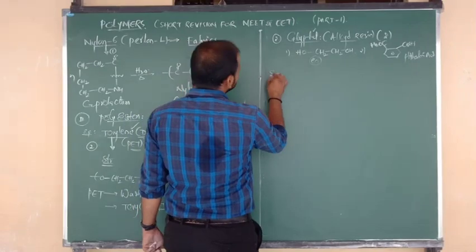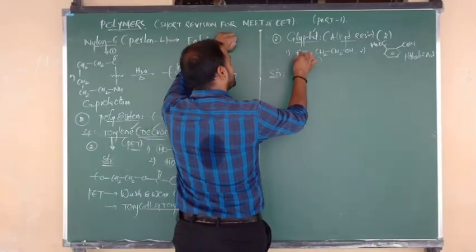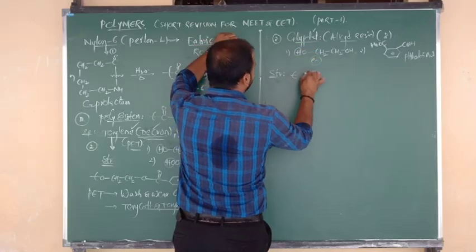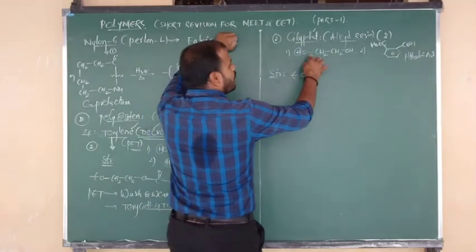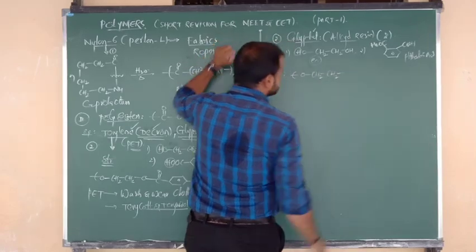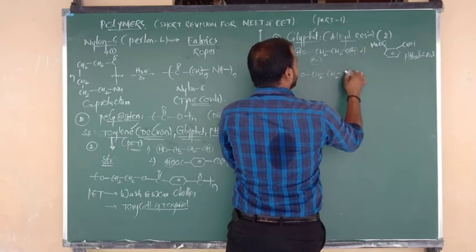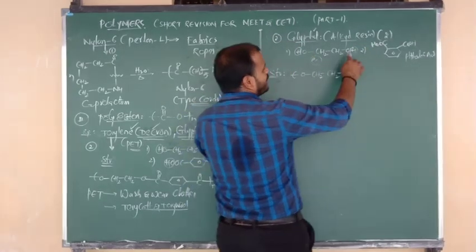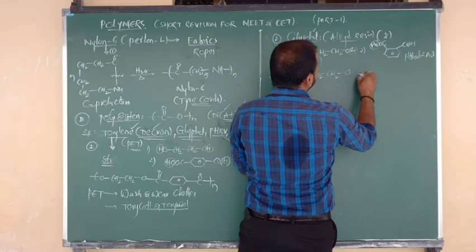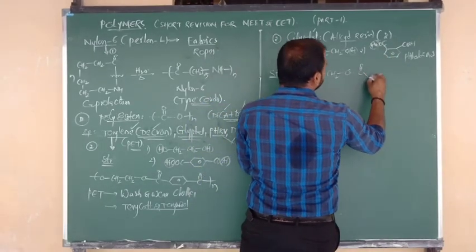Good. So what is the final structure of glyptol? We can write that from here we remove the H, so remaining is O. O connected to two ethylene groups, that is CH2 bonded to CH2. Again from here we remove the H, so remaining is only O. So H combines with OH, remaining is C double bond O, connected to benzene.